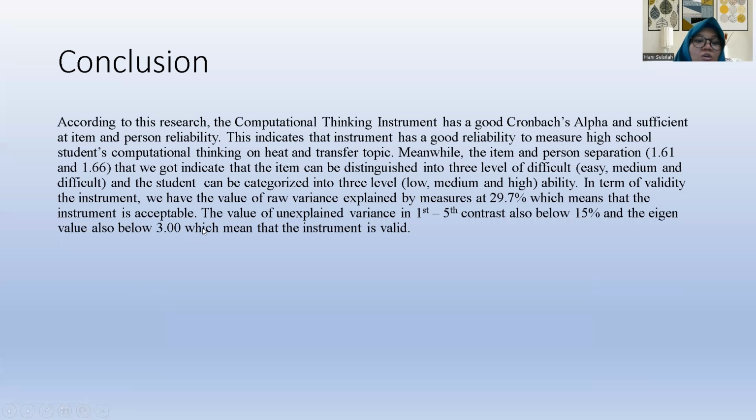In terms of validity of the instrument, we have the value of raw variance explained by measure at 29.7%, which means that the instrument is acceptable. The value of the unexplained variance in the first until fifth contrast is also below 15%, and the eigenvalue is also below 3.0, which means that the instrument is valid.